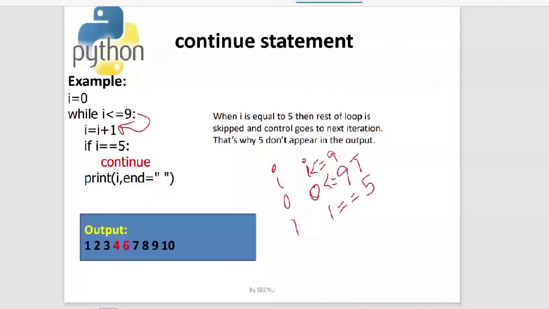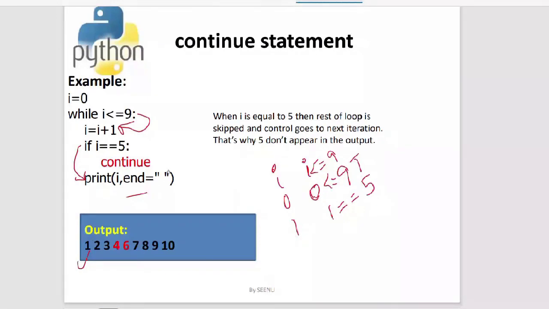So what will it do? It will go to the next statement, wherein it will say print I. What will be there in the output? I will be printed. What is the value of I? I is 1, so 1 is printed. And then we are giving a space, and then it goes for the next iteration.